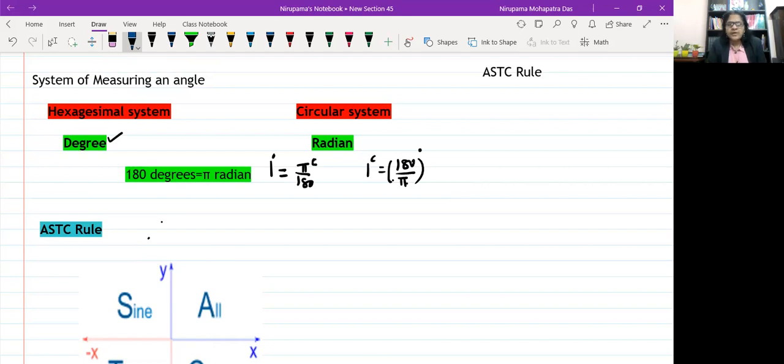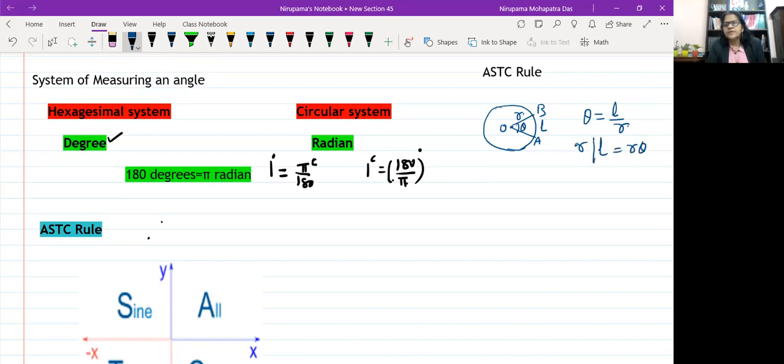We have also studied the relationship between arc length, radius, and angle subtended at the center. If you have a circle like this, suppose this angle is theta, the arc is AB, the arc length is L, and the radius is R. When theta is measured in radians, theta equals L by R, or L equals R into theta.